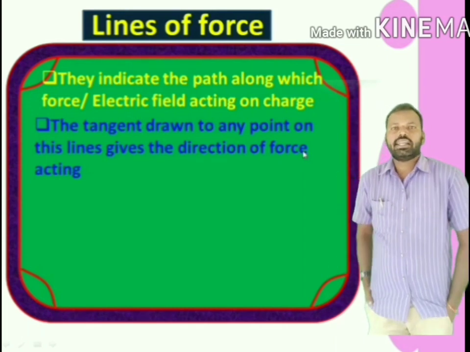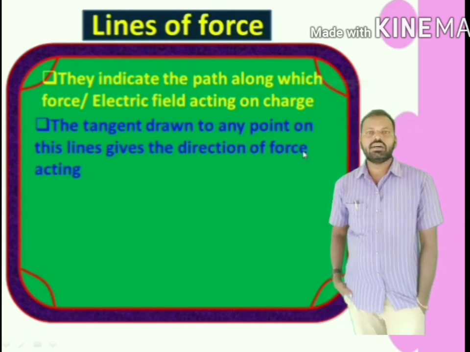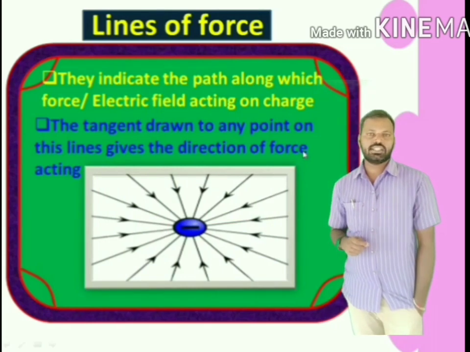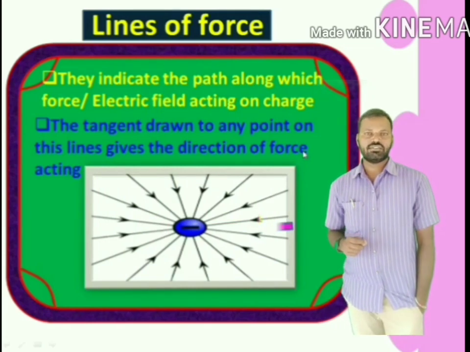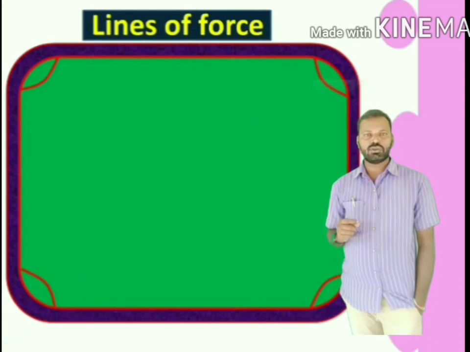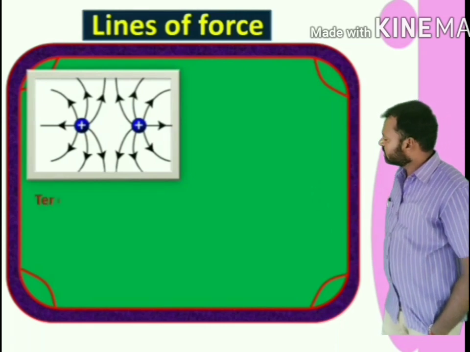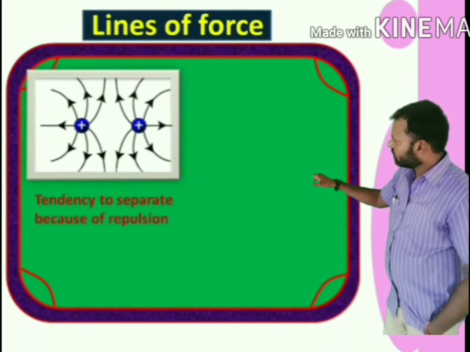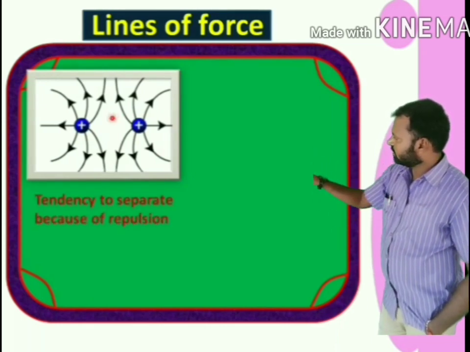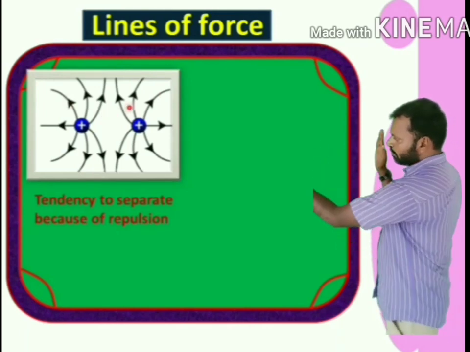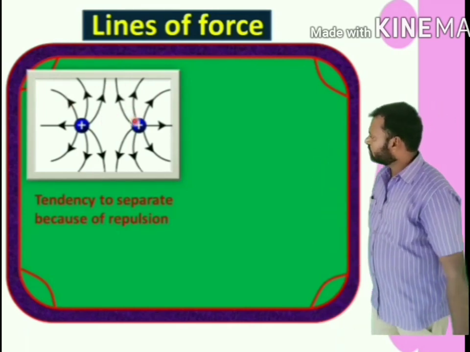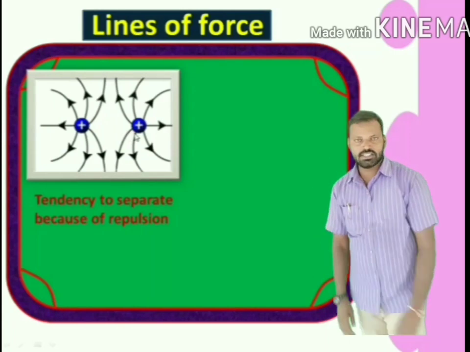If you draw a tangent at any point on the electric line of force, it gives you the direction of electric field. These are the electric lines of force of two positive charges kept side by side like this. From this it is clear that electric lines of force are moving away from each other. That means they have a tendency to separate from each other because of the repulsion between plus and plus.